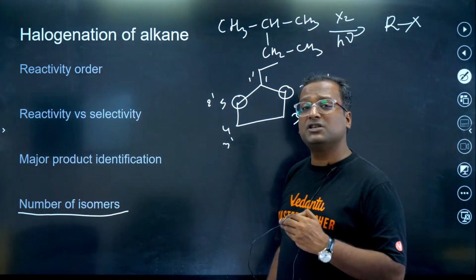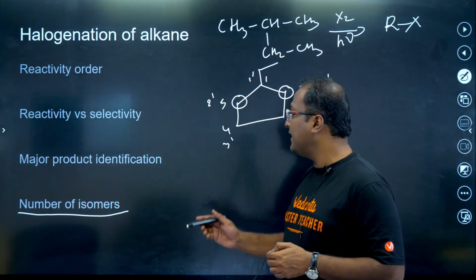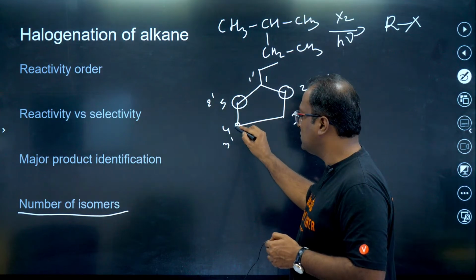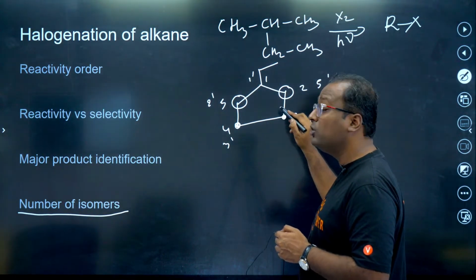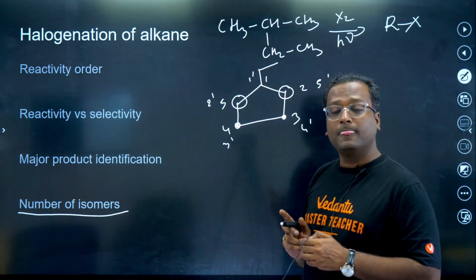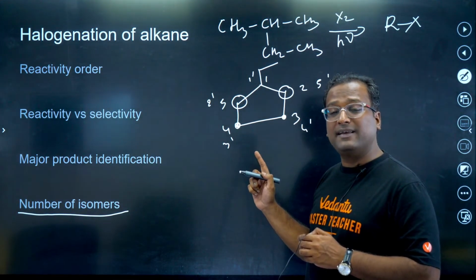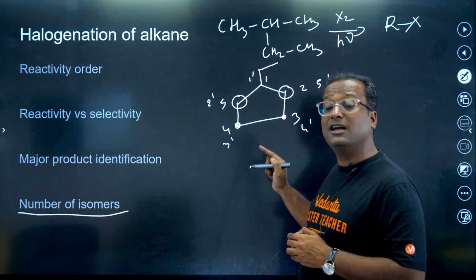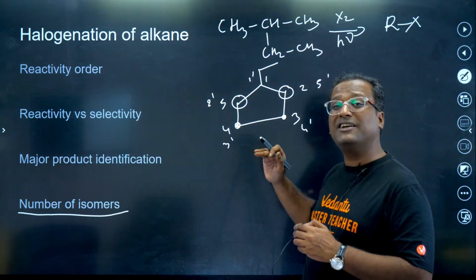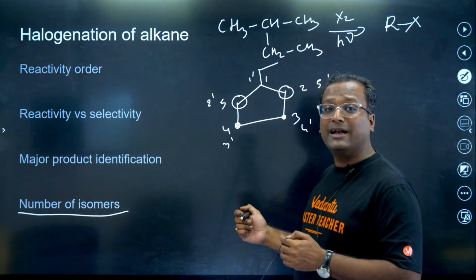So as you can see, positions 2 and 5 are identical. Similarly, positions 3 and 4 are also identical. So the very first step is identifying the identical positions in your given compound so that you don't add halogens twice to that position.